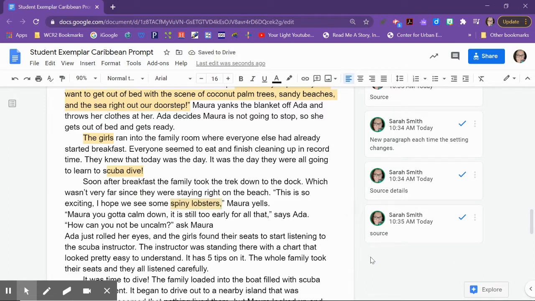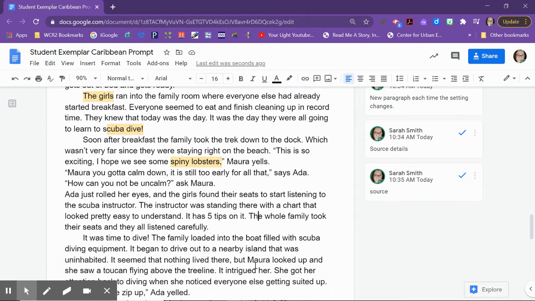Mara yells, "Mara, you gotta calm down. It's still too early for all that," says Ada. "How can you not be on calm?" asks Mara. Oop. She needs a period there. Ada just rolled her eyes and the girls found their seats to start listening to the scuba instructor.